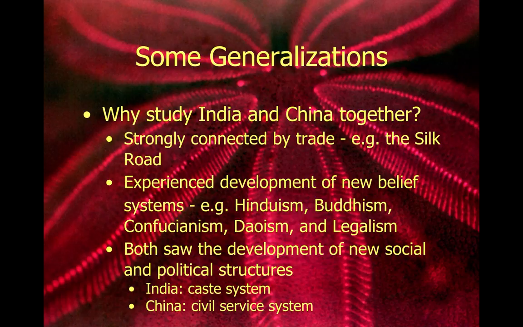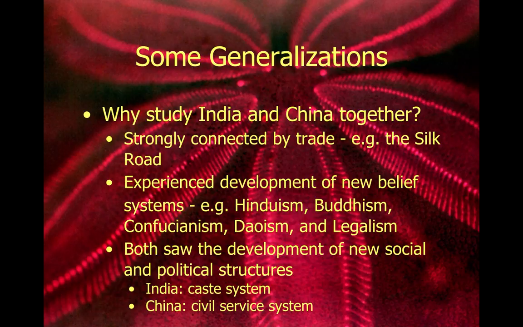And in the case of Buddhism, this is a new religion that originates in India, but it actually becomes even more prominent in Southeast Asia, which we'll talk about. And other belief systems that we're going to look at, you see them all listed here, but Hinduism and Buddhism, they have their roots in India, so we'll talk about them in these slides. And then we see Confucianism, Taoism, and legalism originate in China around this period.